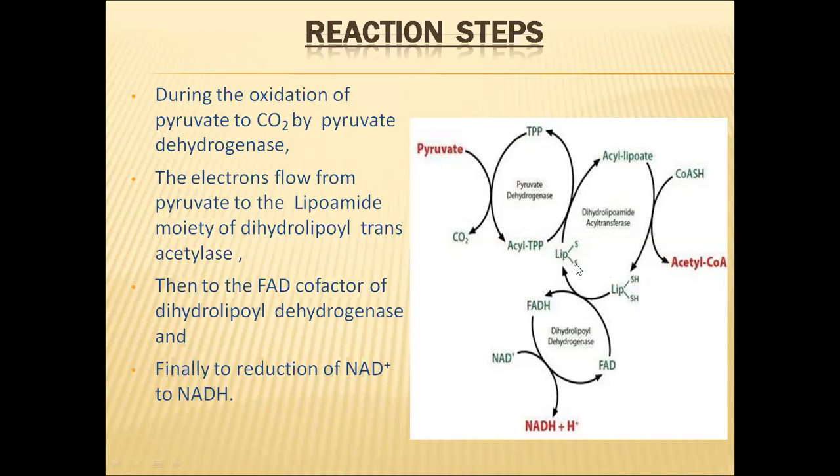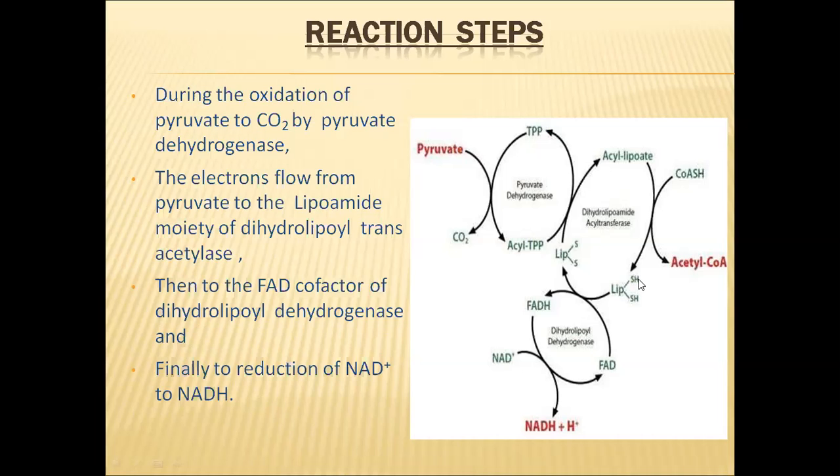So here again, two more steps will be there in these reactions. That is, this lipoic acid will be reduced in this reaction. So coenzyme A will be coupled to acyl lipoate to form acetyl coenzyme A. In this reaction, this lipoic acid will be reduced to lipoic SH. So reduced lipoate will be formed.